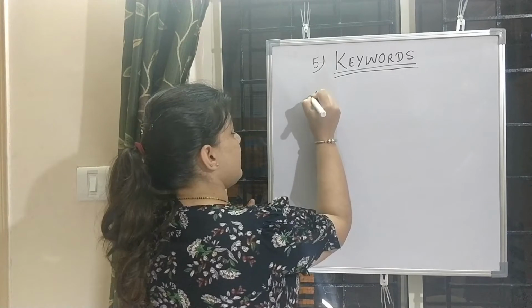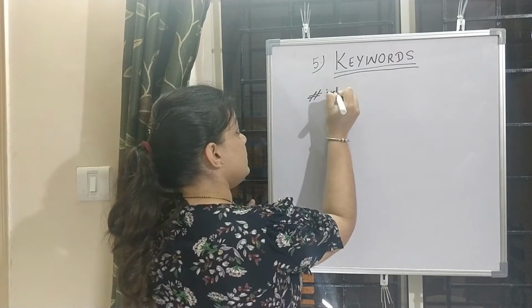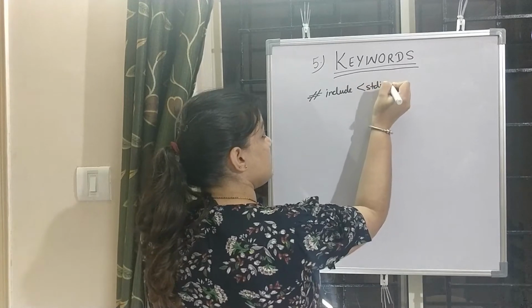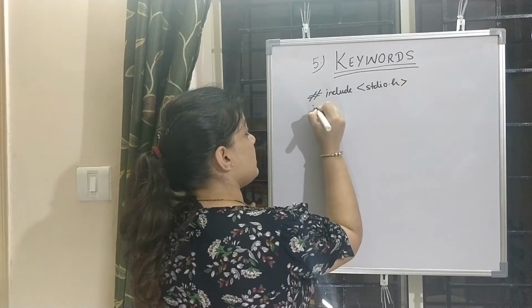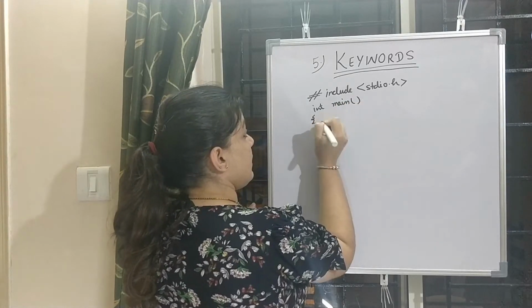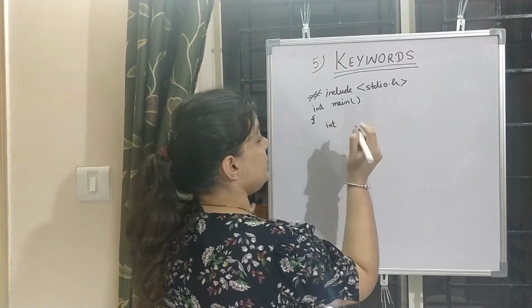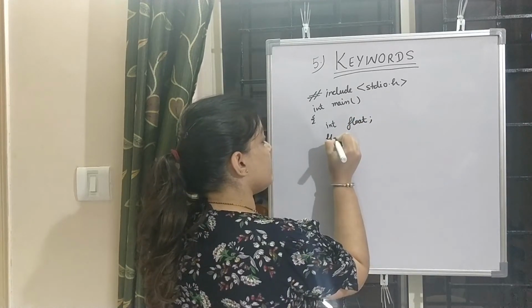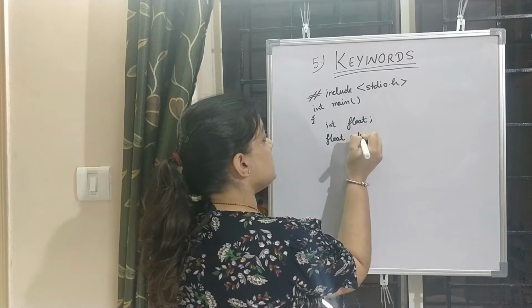Now see this example. Hash include stdio.h, int main. Here I have written int float and float is equal to 10.